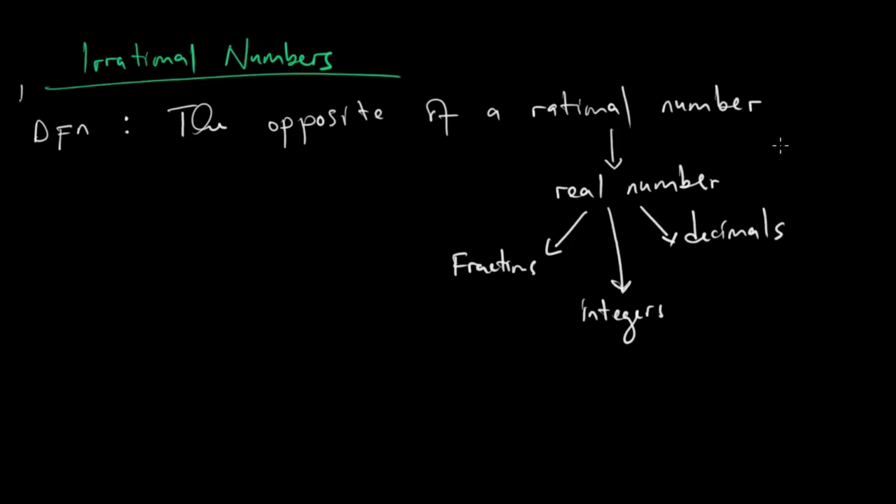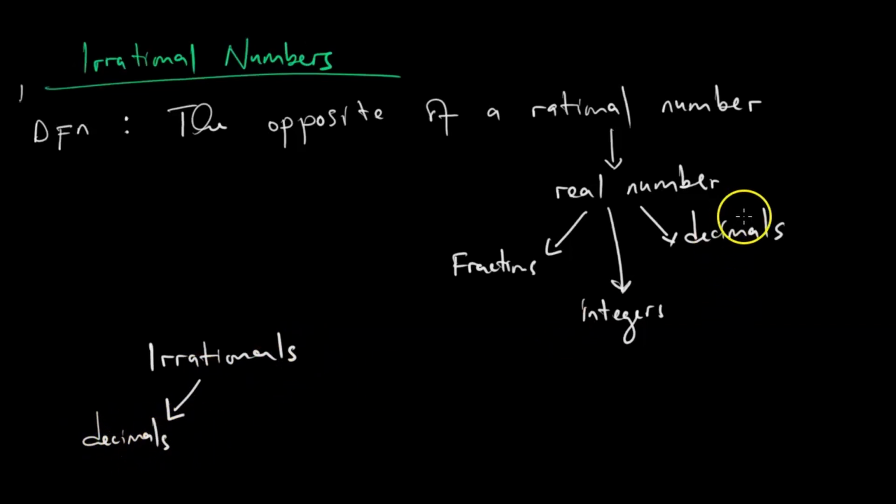So when we are looking at irrational numbers, we are going to be particularly interested in decimals.